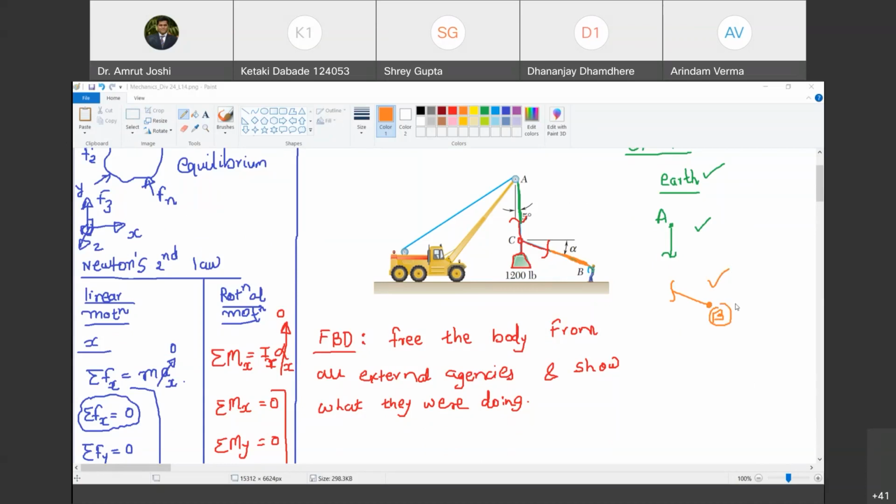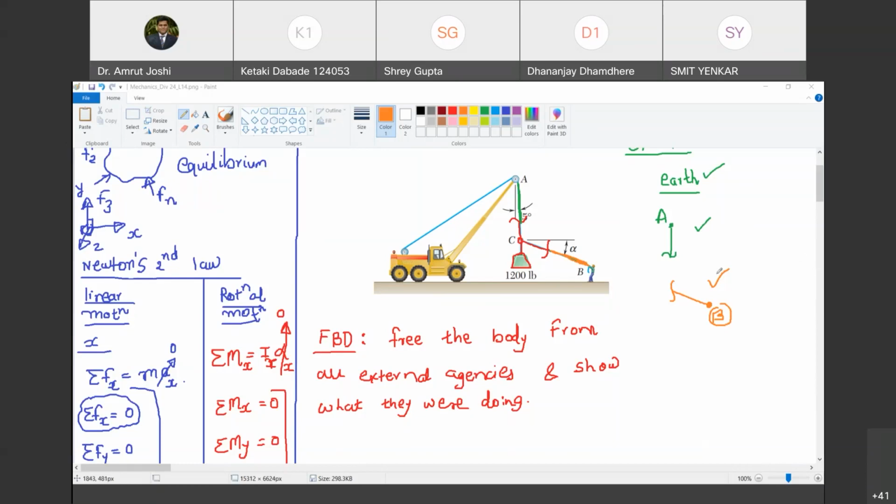Smith, are you there? Are you with me till this point? Yes, sir. So this orange portion of string BC that I have marked, is it external to the body under consideration? Yes, sir. So we have now envisaged what all is external to the body.